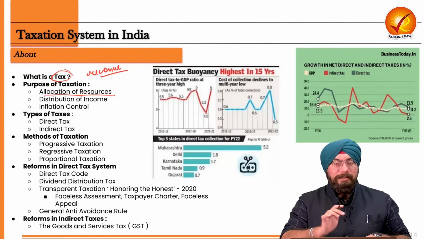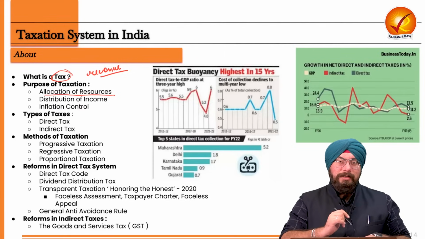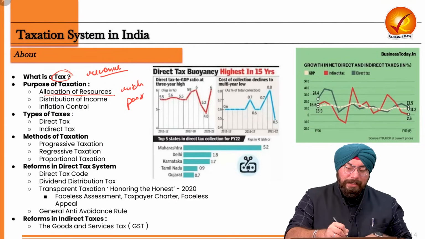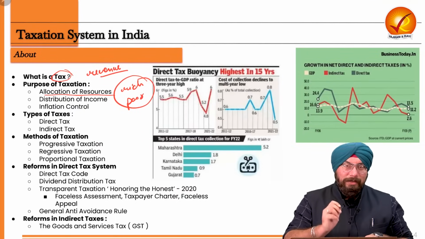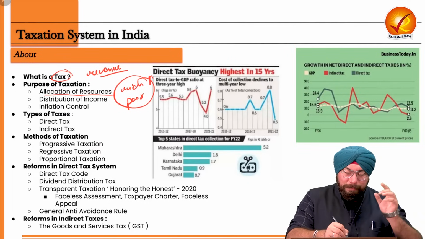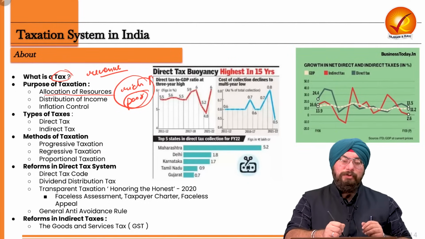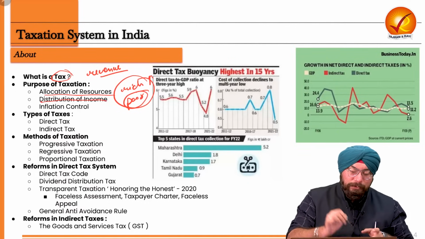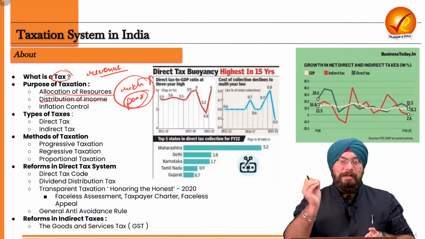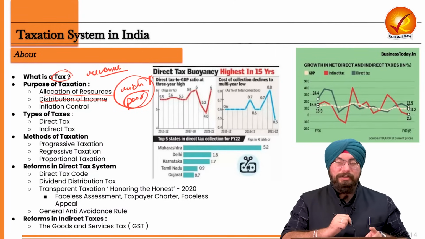Another purpose is that, let's say some people are very rich and some people are very poor, right? So the government takes more taxes from the rich and then from that tax collection, it gives benefits to the poor. So in a way, it is leading to distribution of income in the country and moving towards income equality. That is one purpose of taxation as well.